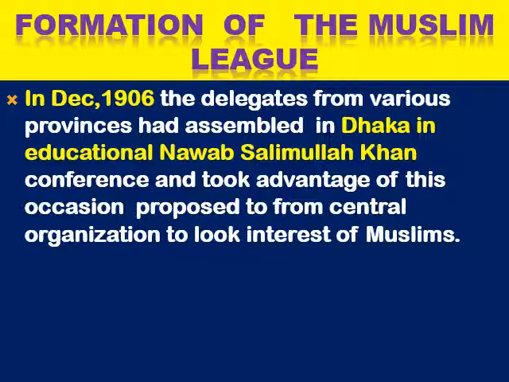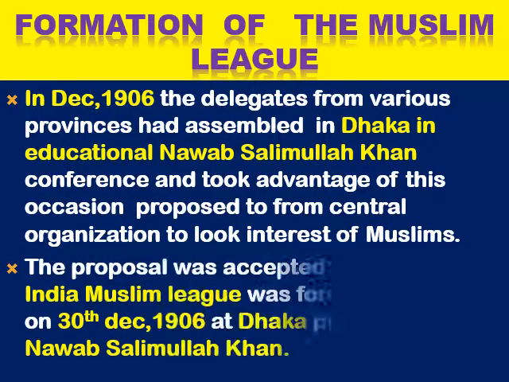The conference took place, and he took advantage of this occasion. He proposed to form a central organization to look after the interests of the Muslims. So Nawab Salimullah Khan was the head at that time, and all the delegates met in 1906 in Dhaka. He thought this was the best occasion and proposed forming a separate organization for the Muslims.